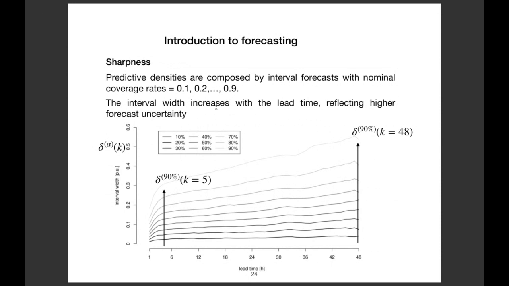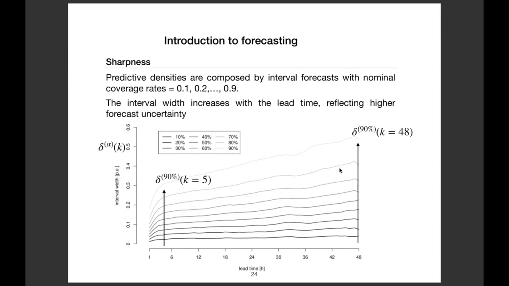Here, for instance, it has been done for wind generation with different interval widths. Here it is with a width interval of 10%, here 20%, 30%, up to 90%. And you can see that the interval width increases with the lead time, meaning that it reflects higher forecast uncertainty.